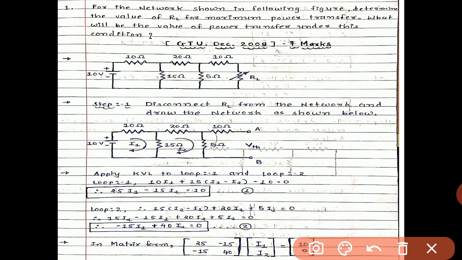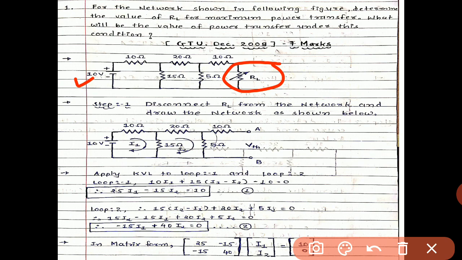First of all, see whether this is a DC case or an AC case. Here a DC source of 10 volt is given. It will be delivered to the load, that is variable RL. So in DC, we have only one condition for maximum power to be transferred, it is RL equals RTH.